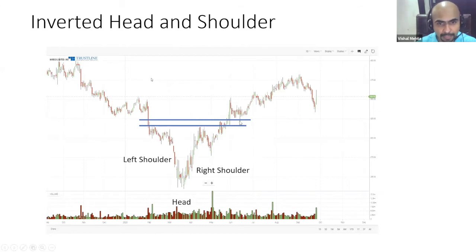After the breakout, prices came back near the neckline. Up till now it was resistance, resistance, resistance. Now it is a support, and then it propelled the prices to go up. So I take the difference between the neckline and the head. And as soon as this breakout happened, I projected it onto the future. Okay, this should be my ideal target price.